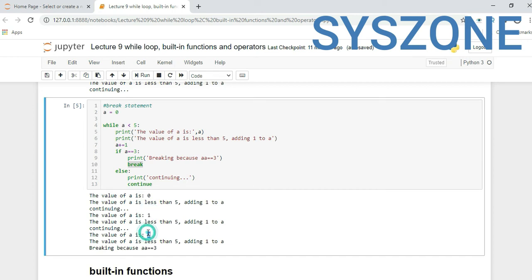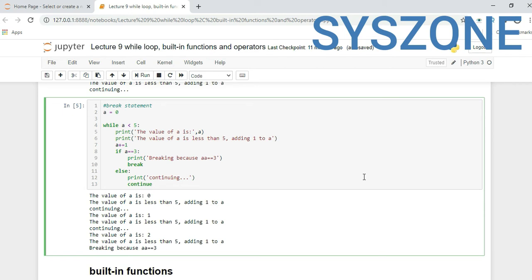So if you see, the value of a is 1, 2 and 3, and where the value of a is 3, this condition breaks the loop, meaning it is not executing the next line of code. So this is the difference between the continue and break statements. Continue will not execute the next line of code, but it will directly jump to the next iteration of the loop, while break will not execute even the next statement, and it will break the loop.